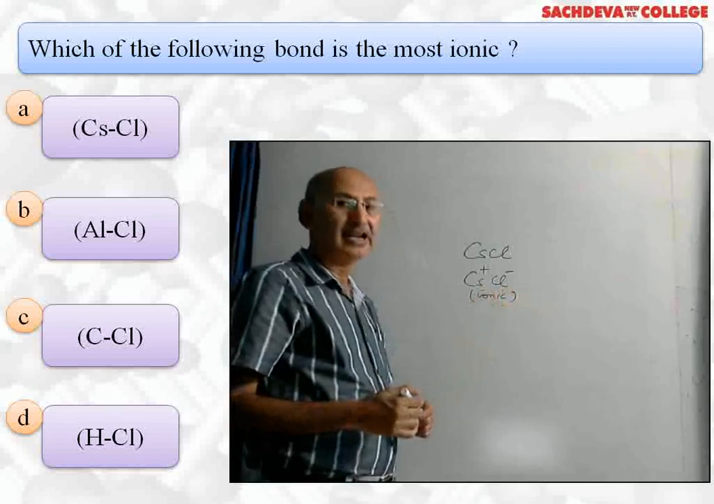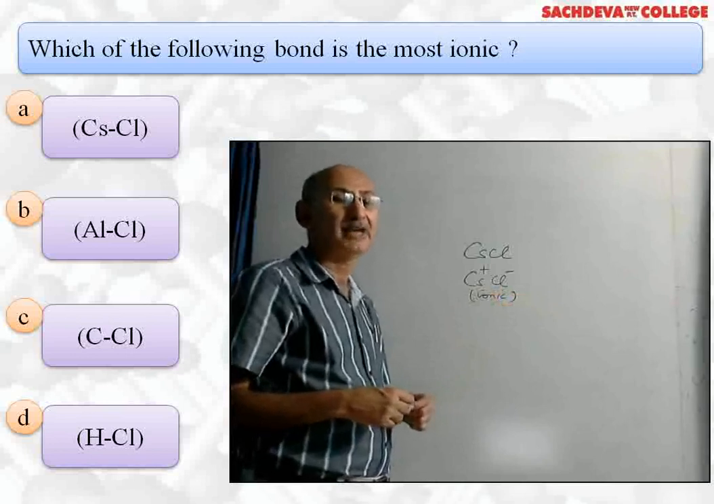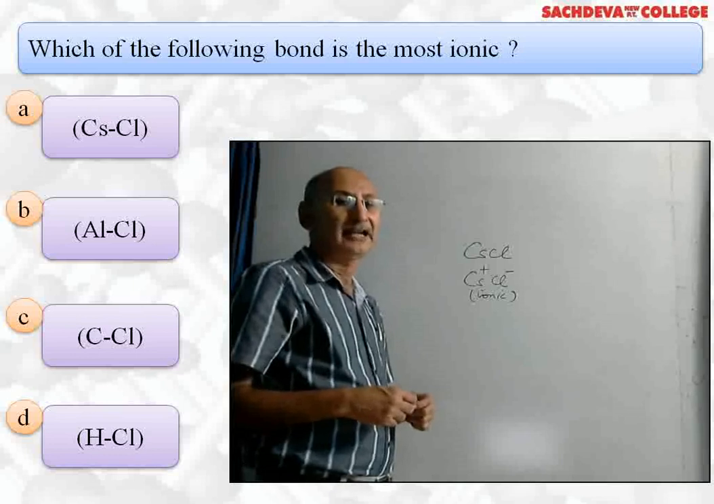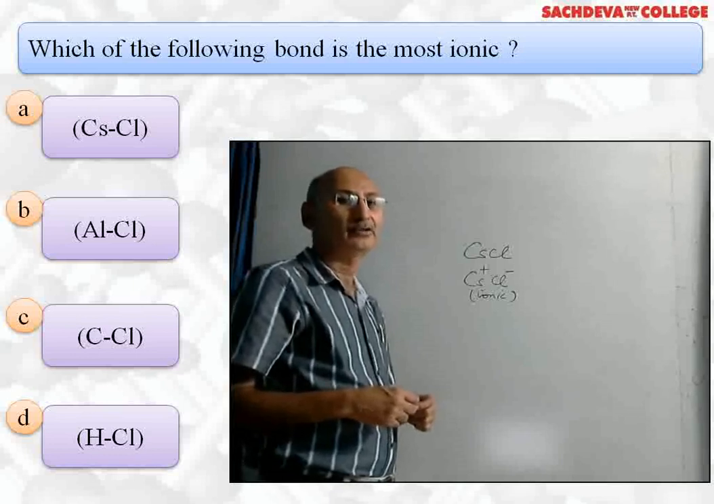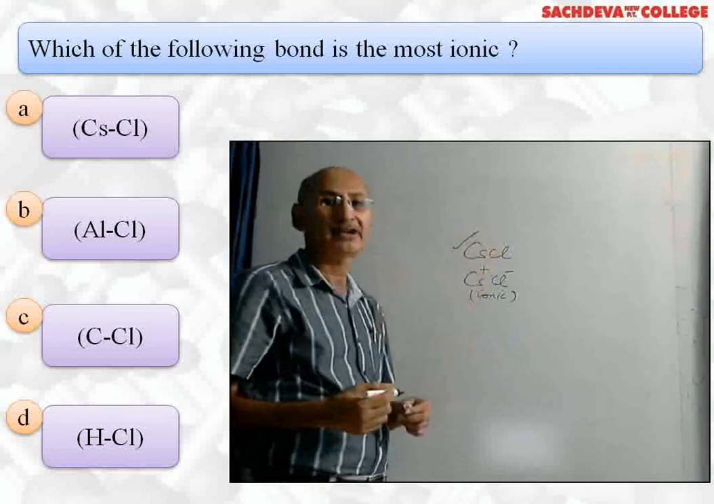In aluminium chloride, covalent character is more because the difference in electronegativity is comparatively less. Carbon and chlorine is a polar covalent bond, and even hydrogen and chlorine are also polar covalent bonds. So maximum ionic character is in cesium chloride.